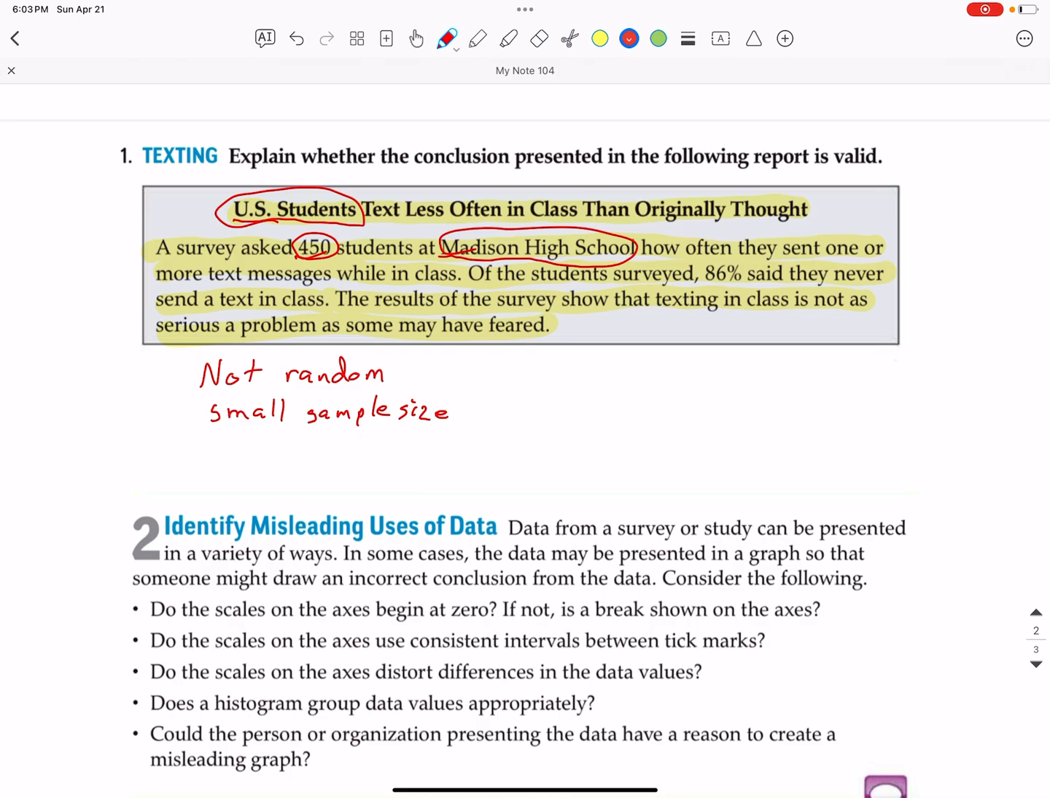Also, how accurate were the student responses? It said 86% said they never send a text in class. I find that highly unlikely. I think many of them probably were not being truthful, because if they were truthful and said yes, we do text in class, they would probably get in trouble. So I would doubt the validity of this study.